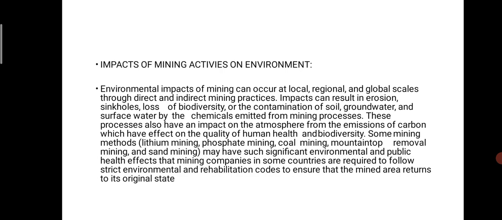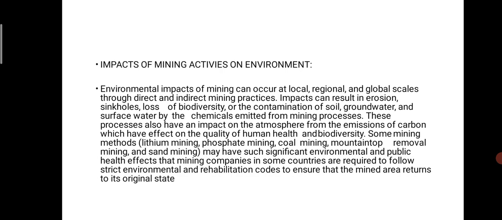But if one day we have a continuous mining process, we have to face the problem of shortage or deficiency in plant material as well as in animals. So the environmental impact of mining can occur at local, regional, and global scales. I have previously explained that impact. That may be a local impact, a global impact, or a regional impact. Any impact will be affected.